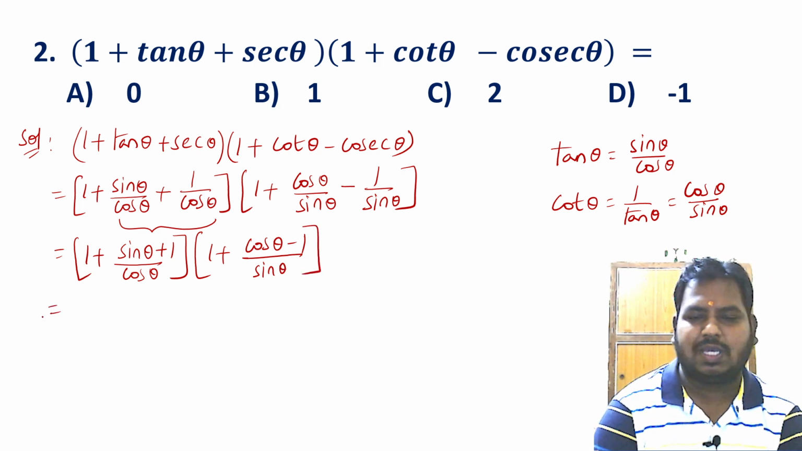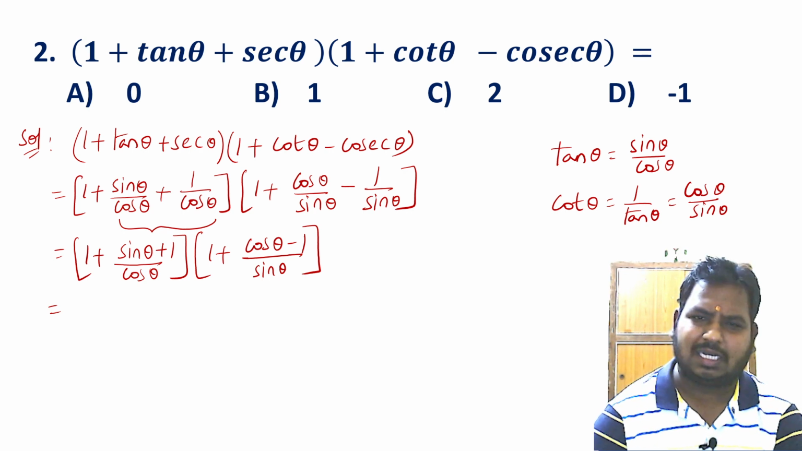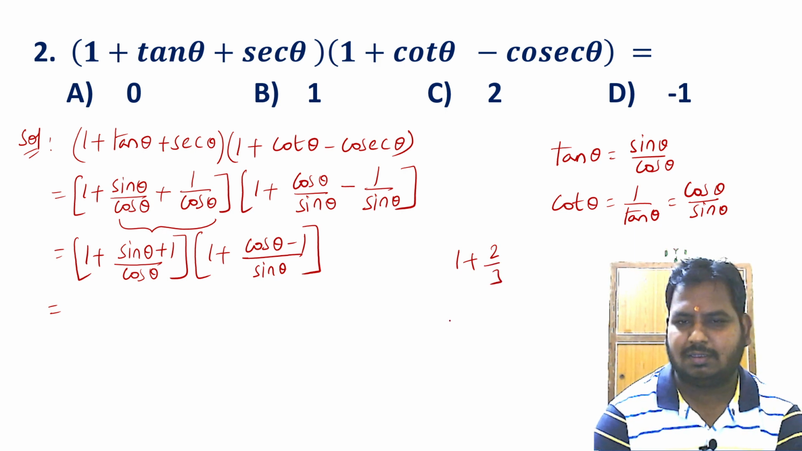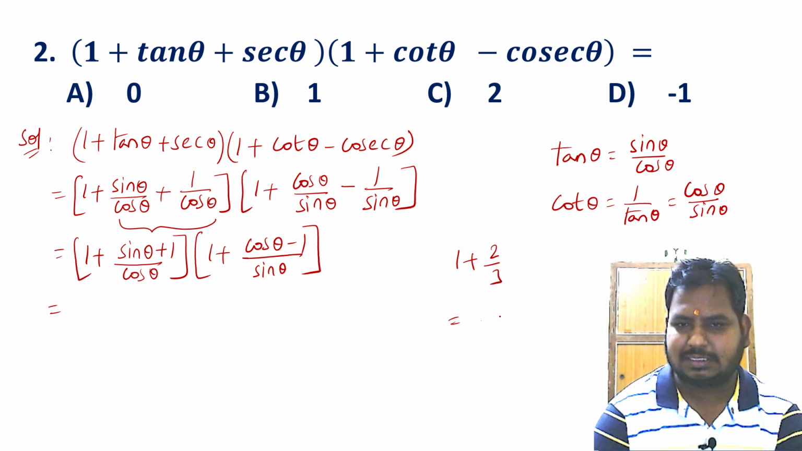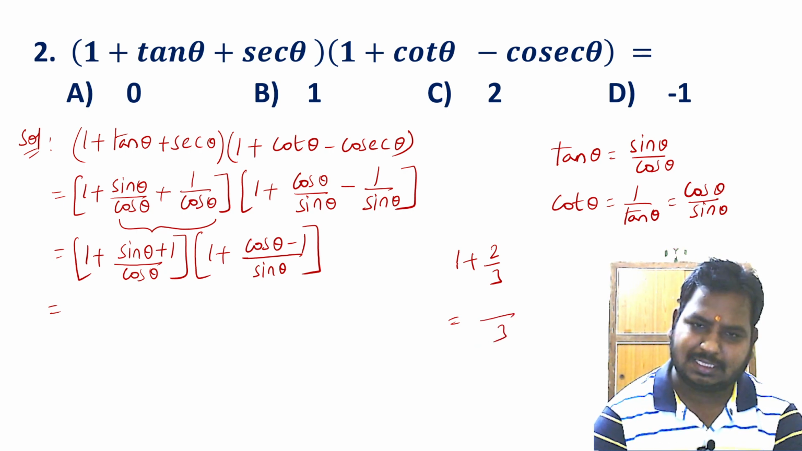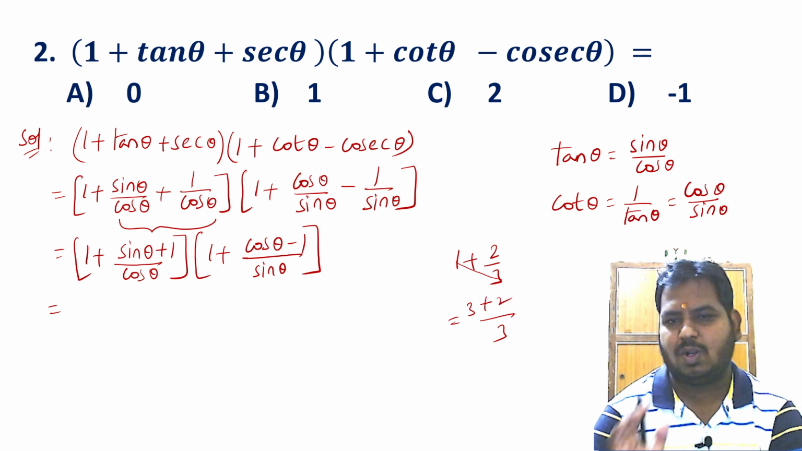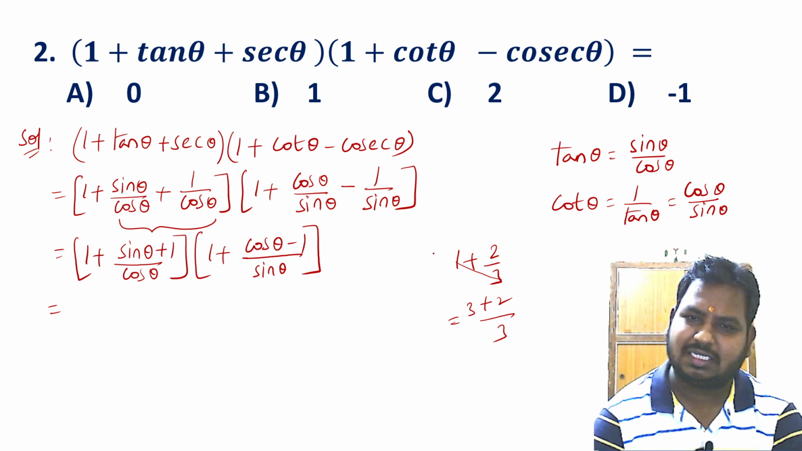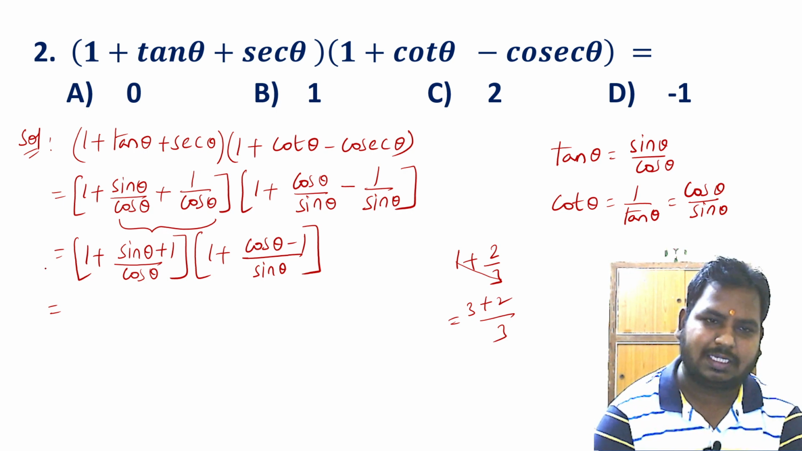Now you have learnt one thing in 4th or 5th class or 6th class, I think. If we have 1 plus 2 by 3, what we do is write the denominator as 3 and the numerator is 1 into 3, that is 3 plus 2. Did you get me? 1 plus 2 by 3 means the denominator is 3 and the numerator is 1 into 3 plus 2. So the same logic I am going to apply here.